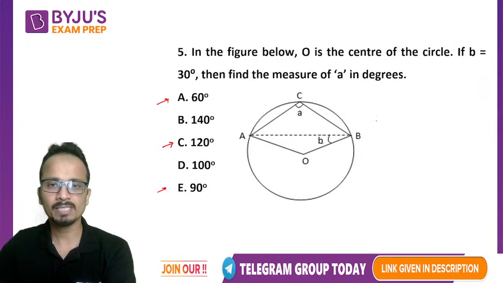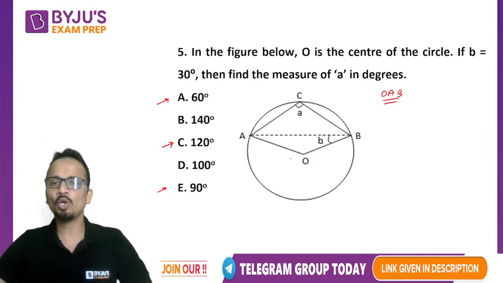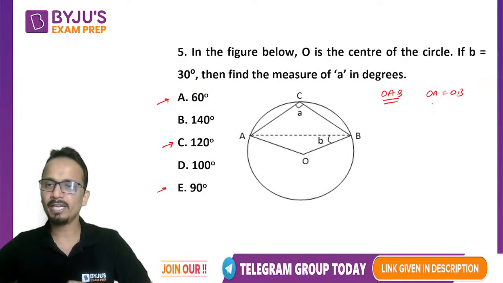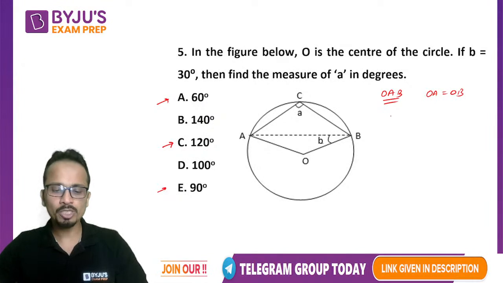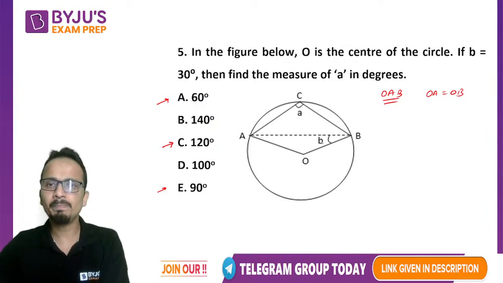All right. Now let's start this one. First of all, I'll start with triangle OAB. If you see triangle OAB, OA and OB are equal because they are the radius of the circle. So OA and OB are equal, so the angles opposite to these sides will also be equal. So if angle B is given as 30 degrees, this angle will also become 30 degrees, right?